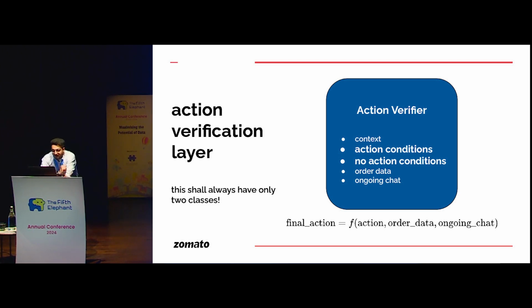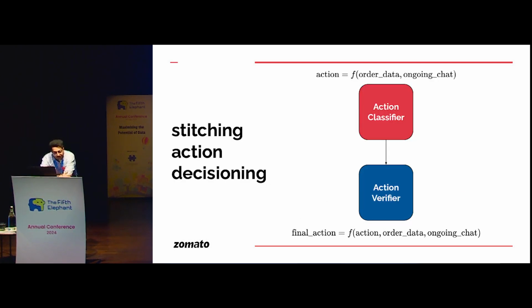So for example, if my action classifier says that I need to cancel the order, but probably the customer has not mentioned that, right? So the action verifier will take only 2 classes, the conditions for cancel and the conditions for conversing ahead. So it is essentially a sanity layer that checks that, oh, do I need to talk ahead? Can I probably tell the customer that it's on the way and please accept it? It'll just take 2 minutes. Why do you want to cancel it? So this verification layer does kind of that stuff. So the final action is now a function of the action decided by the classifier and order data and ongoing chat. Stitching it again together, we get the action decisioning system here.